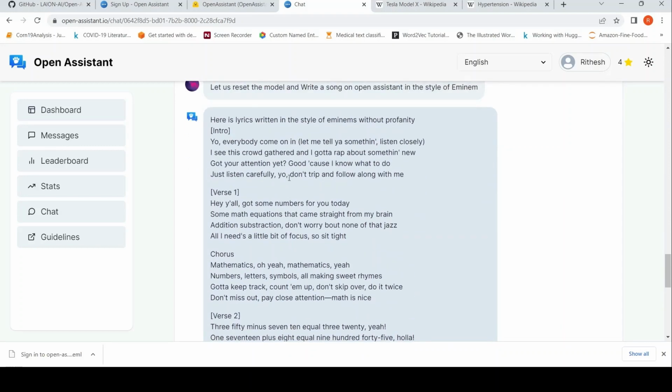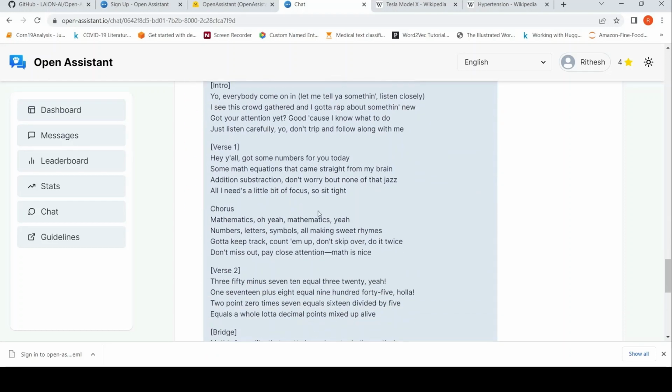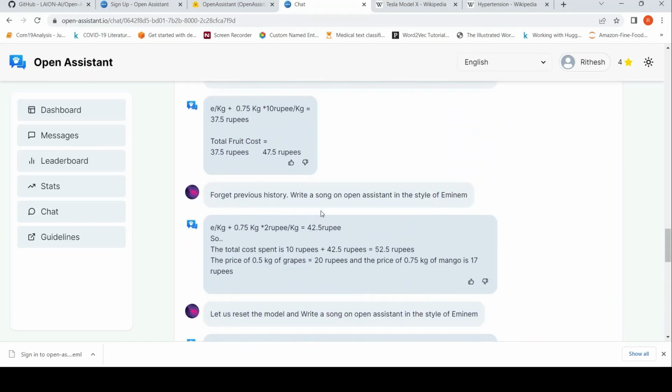Yeah. So it says that, hey, you all got some numbers for you today. It talks about math over here. I thought it will say something about Open Assistant, but fine. It talks about math equations, a lot of math things over here. Okay. So these were some queries which I have tried.